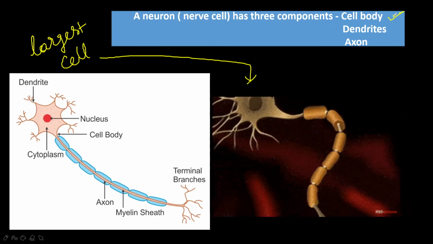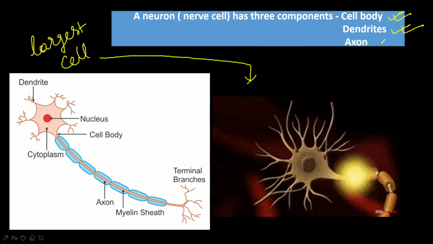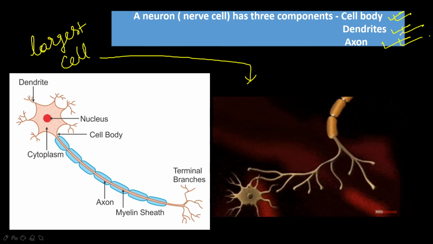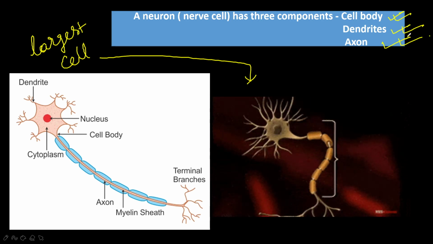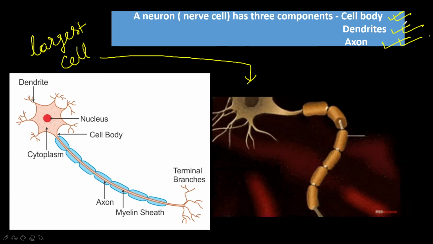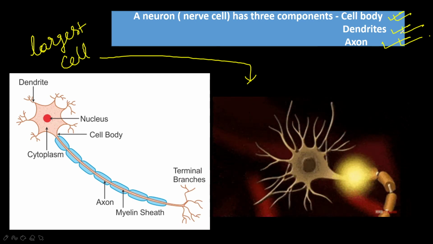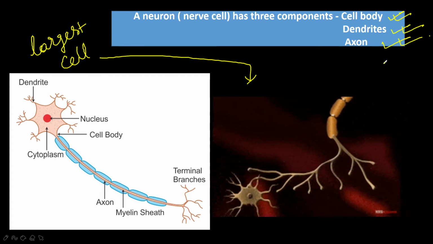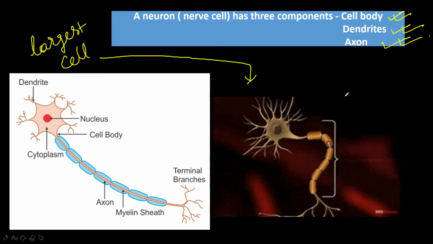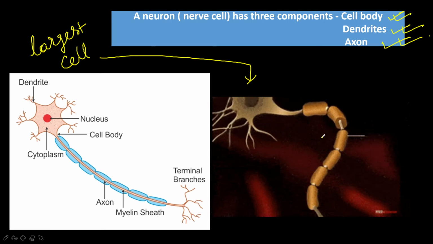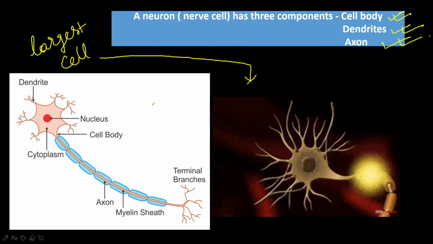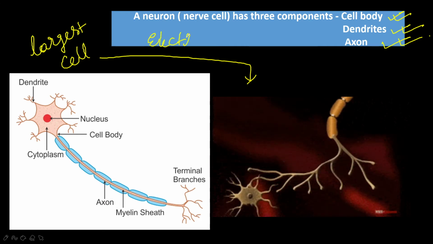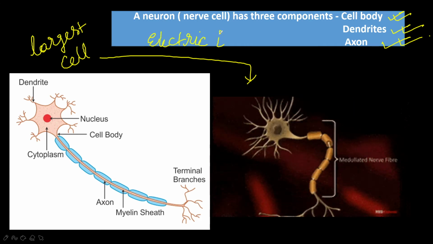It contains three basic parts: cell body, dendrites and axon. This neuron contains the basic parts of any other animal cell, but its structure is very specialized, adapted to carry messages over large distances in our body very quickly. The neuron carries messages in the form of electric signals, which are called electric impulses or nerve impulses.